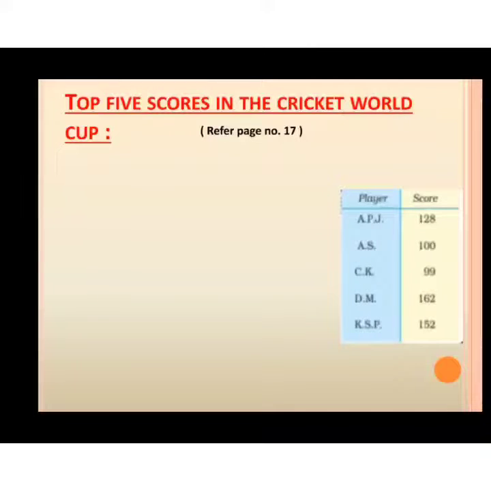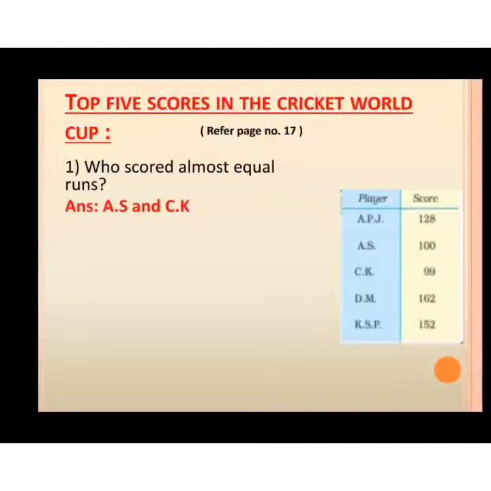First question is, who scored almost equal runs? Here we can see there is a little difference in the score of AS and CK. So the answer is AS and CK. Next one, who scored a complete century? Now you know the meaning of century, and that is 100. Who scored 100 runs? Yes, AS.